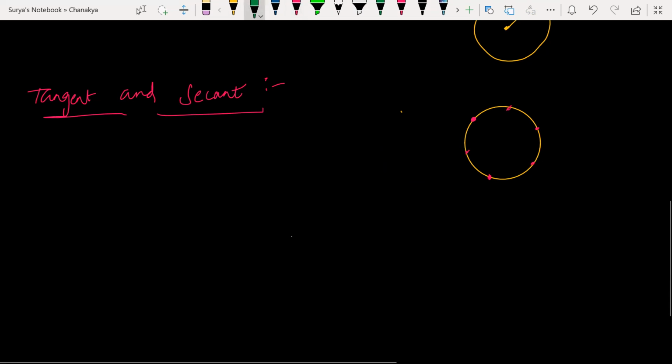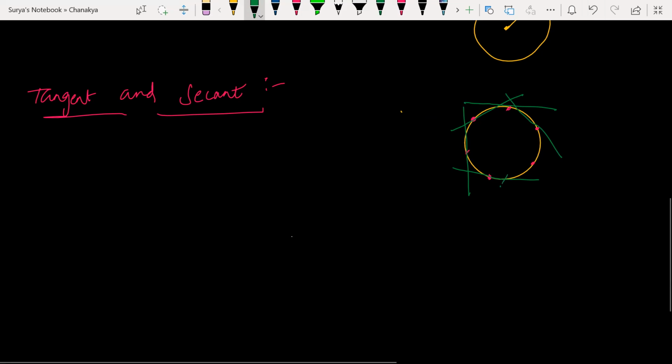You take any point. By touching that particular point, if I draw a line, that is a tangent. By touching this point, if I draw, this is a tangent. But that line should not go inside. It should exactly touch that point. I'm drawing roughly; if you draw with a scale, you will get it. This is my tangent.